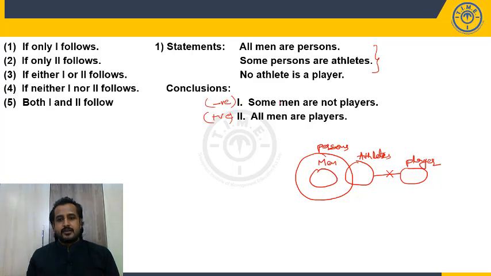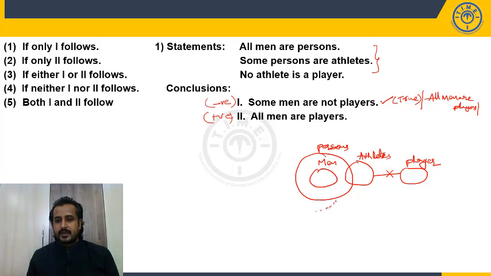So let's check it. Some men are not players. Is it true in the basic diagram? Yes, it is true in the basic diagram. Then we have to go for the alternate diagram. What is the alternate diagram for some men are not players? All men are players. Now let's check whether we can draw a successful diagram for all men are players. Can you fit all men within the players?